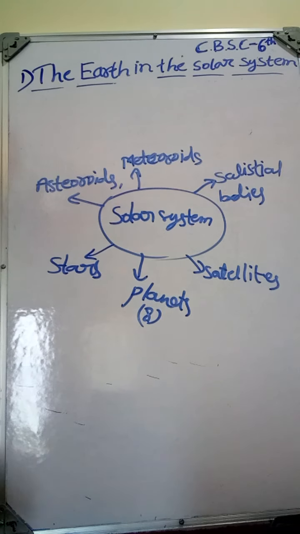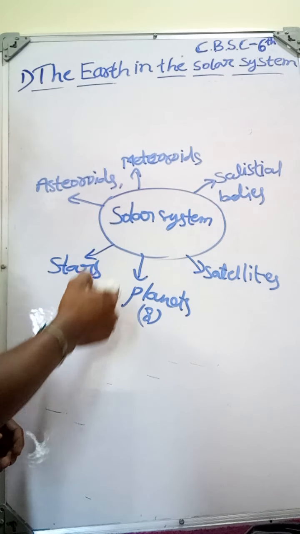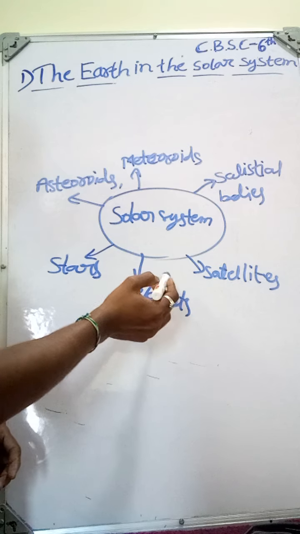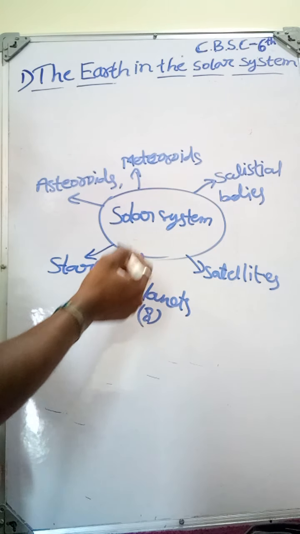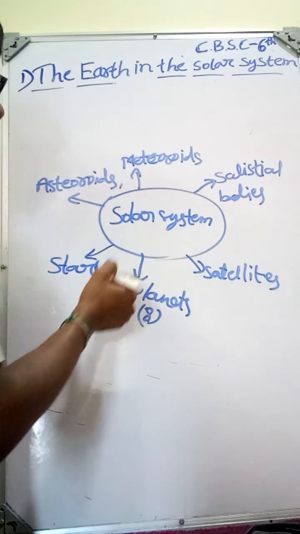So these all together form a solar system. Planets, stars, asteroids, meteoroids, satellites, and other celestial bodies together form a solar system.